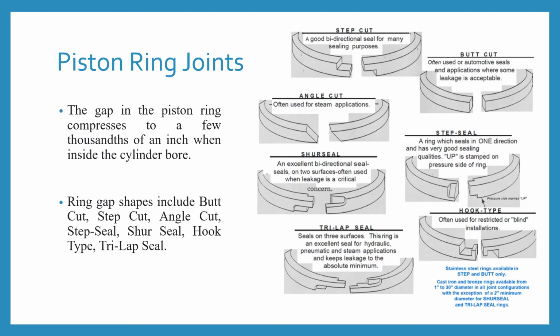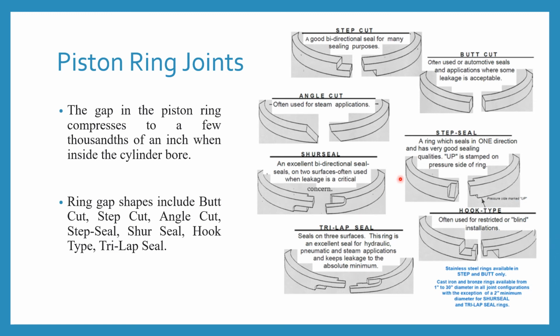The ring gap shapes are different, like butt cut, step cut, angle cut, seal cut, short seal cut, hook type cut, and the tri-lap seal cut.